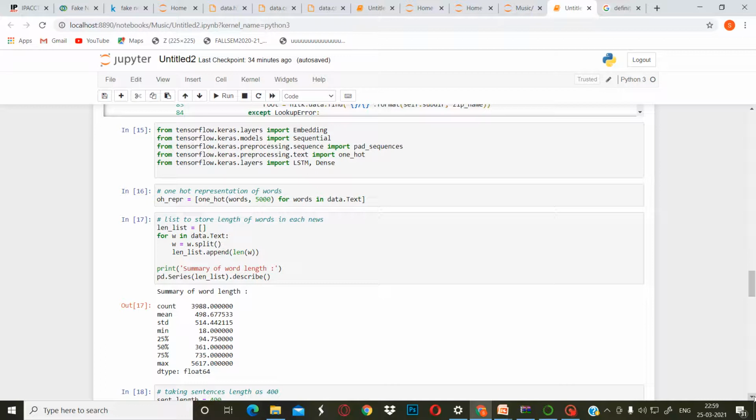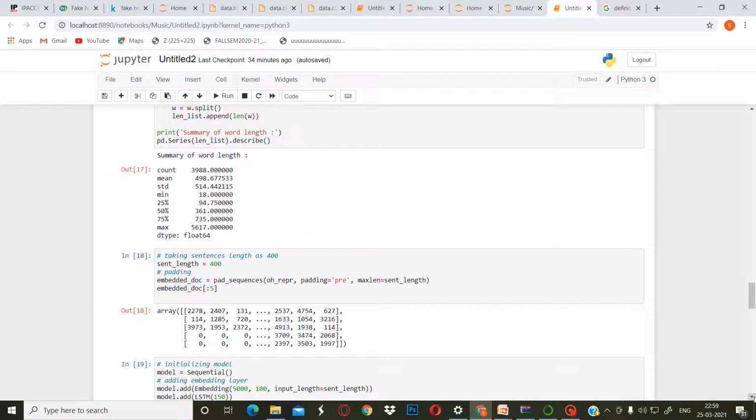Then a list to store the length of the words in each row. Then we printed the summary of the word length. Then we have taken the sentence length as 400. Then we have used padding, pad sequences, as we have imported it. And again, I am specifying that we have used the LSTM model as deep learning.